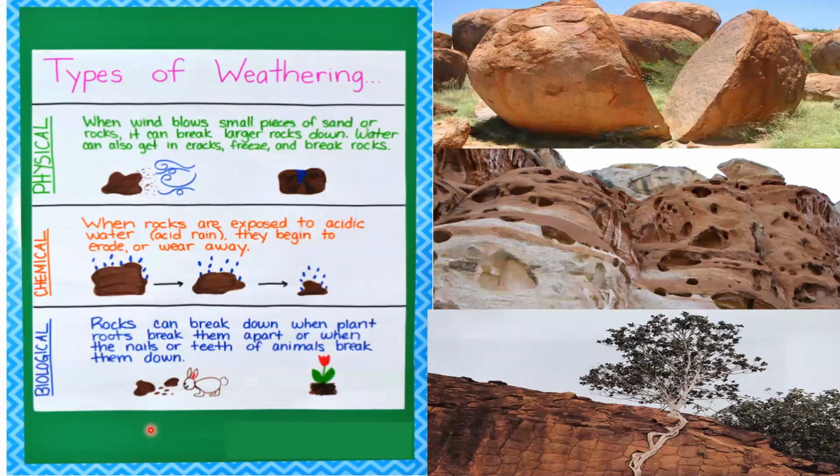Erosion happens when rocks and sediments are picked up and moved to another place by ice, water, wind, or gravity. The forces that cause weathering may be physical, chemical, or biological. Often, weathering results from a combination of forces.